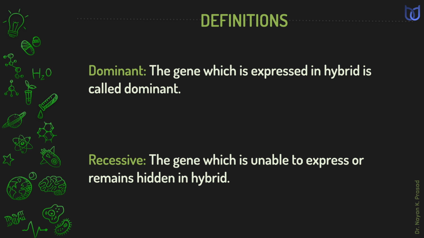The gene which is unable to express itself or remains hidden in hybrid condition is called recessive gene. Recessive genes are always indicated by a small letter. In a monohybrid cross of tall and short plant, we have seen shortness hides. This one is the recessive character, and the genes that control recessive character are called recessive genes.